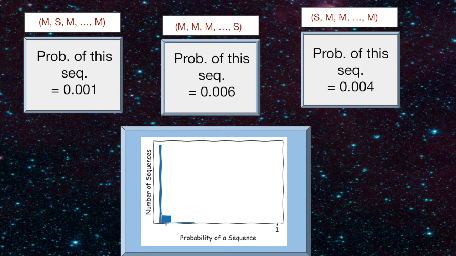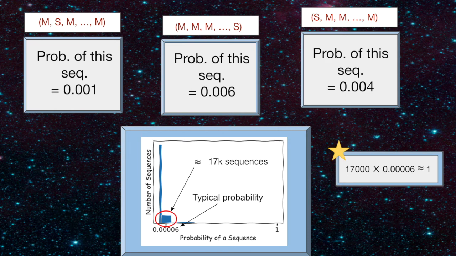Now, to win in Bill's game, Ashley needs to figure out which sequences are in the typical set. Her big trick is that there is a probability which typical sequences cluster around. She computes the probability of every sequence and creates a histogram. For each possible probability between 0 and 1, a bar indicates the number of sequences with that probability of occurring. Ashley observes 3 kinds of sequences. Those that have a relatively high probability, and there aren't a lot of those, the bars are so tiny. Ones that almost never occur, and almost all sequences are of this type. And a group in between, a small set of sequences that are equiprobable or equally likely.